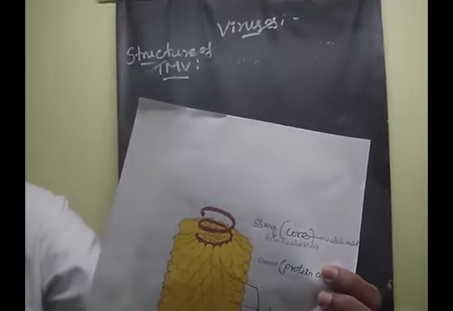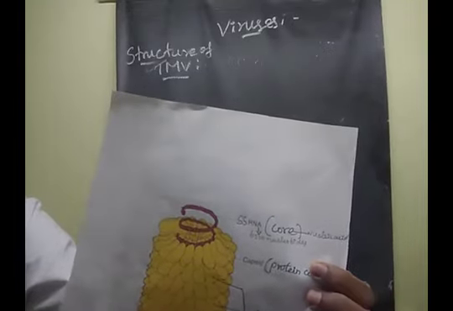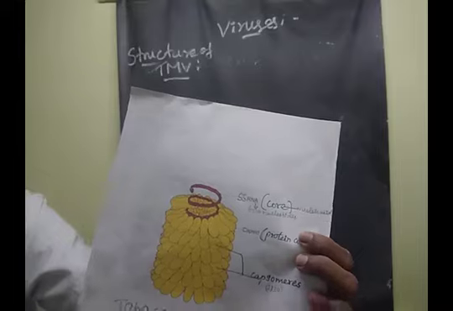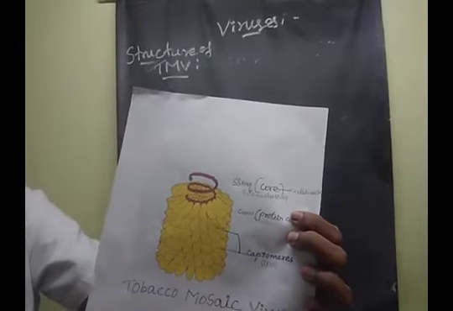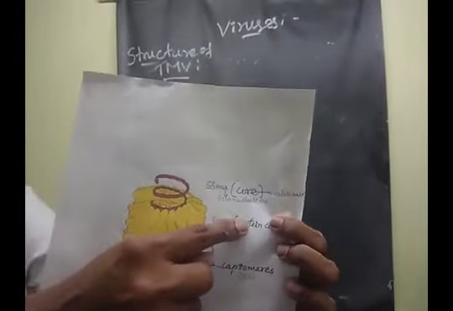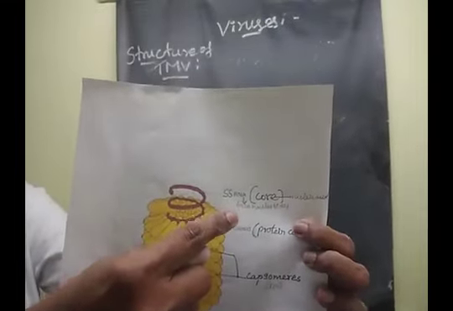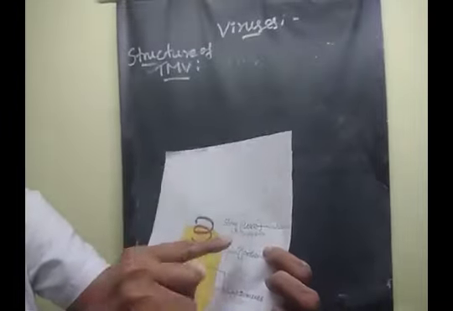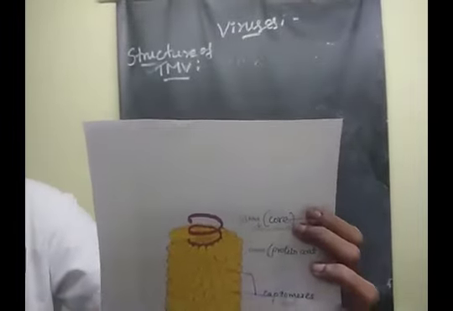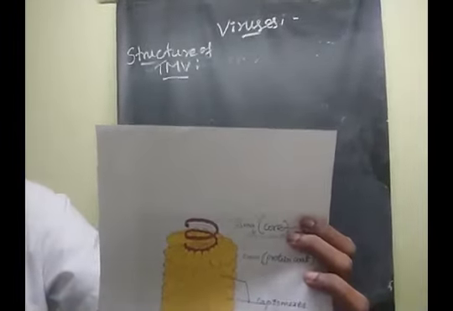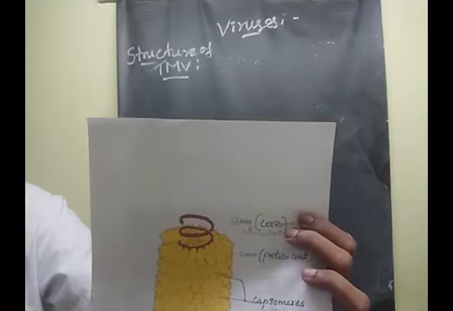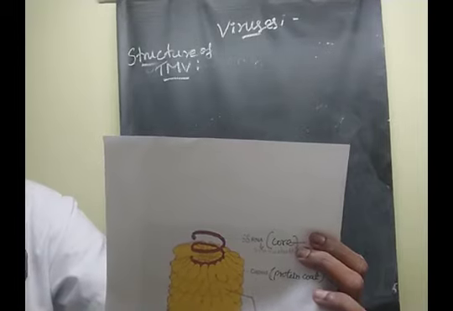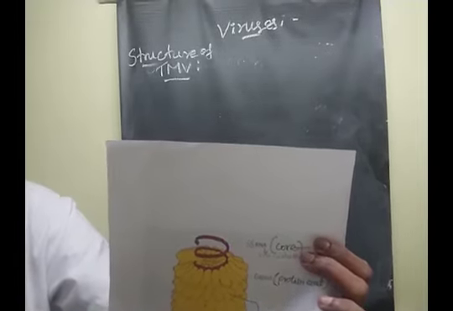How many nucleotides are present inside this single-stranded RNA molecule? 6,500 nucleotides are present in the RNA molecule. Clear?